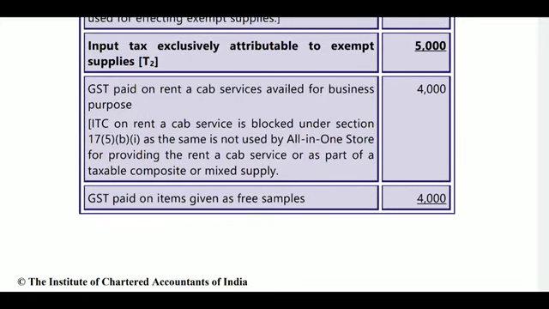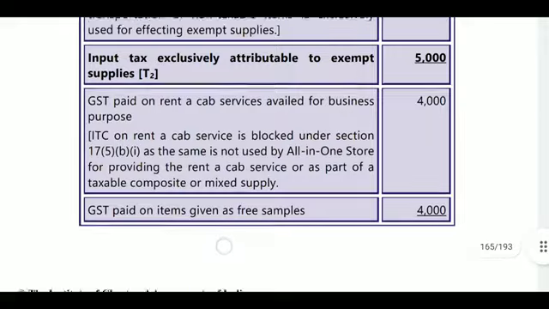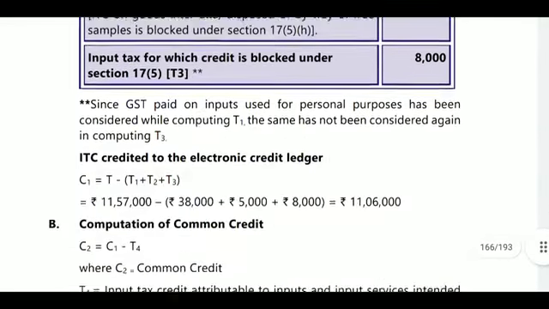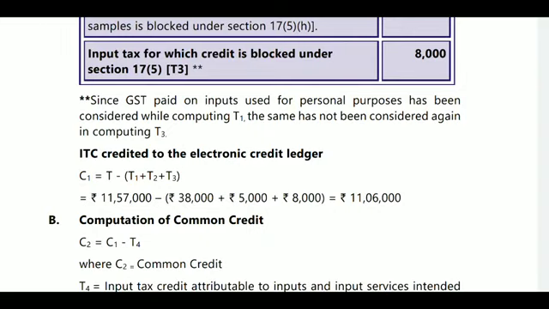Next T3, what is the T3? It is blocked credit. Blocked credit means free samples and rent-a-cab will be blocked credit. So rent-a-cab 4,000 and free sample 4,000, total 8,000. Since GST paid on inputs used for personal purpose has been considered while computing T1, that same has not been considered again in computing T3.